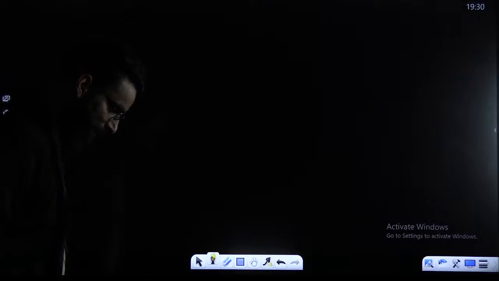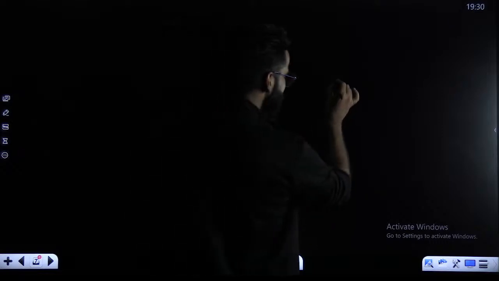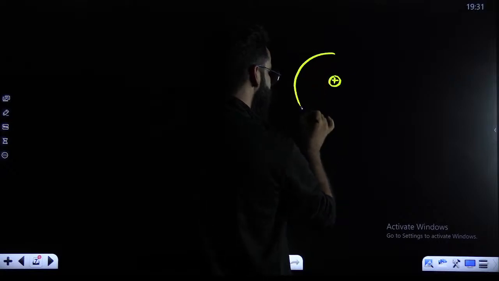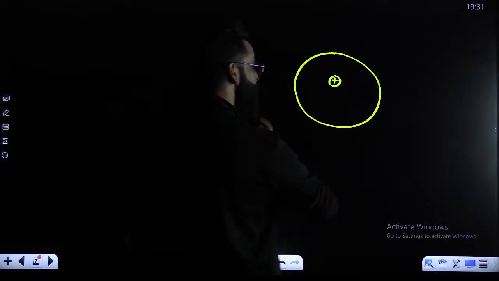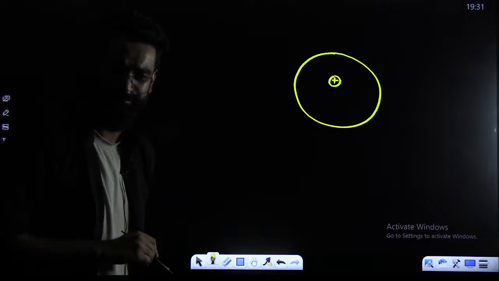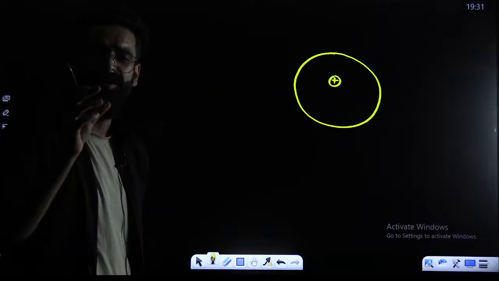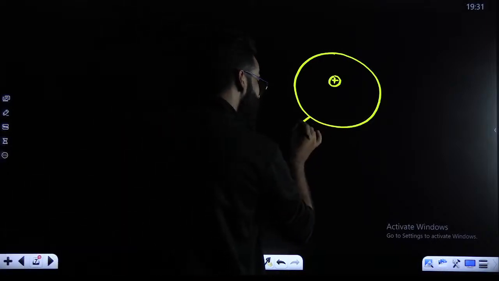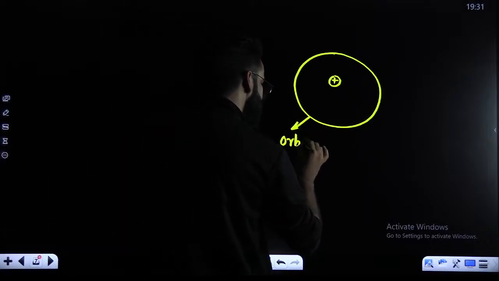See guys, understand properly what I'm going to say. What did Bohr exactly say? Bohr said that the electron is revolving around the nucleus in a circular orbit, a circular path which has fixed energy and fixed radius, and he called these paths orbits.